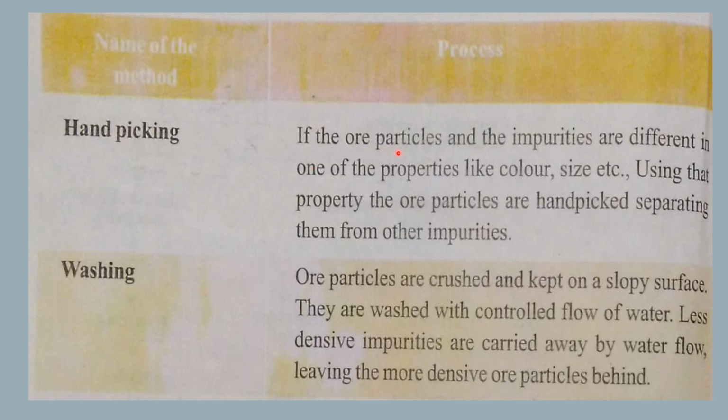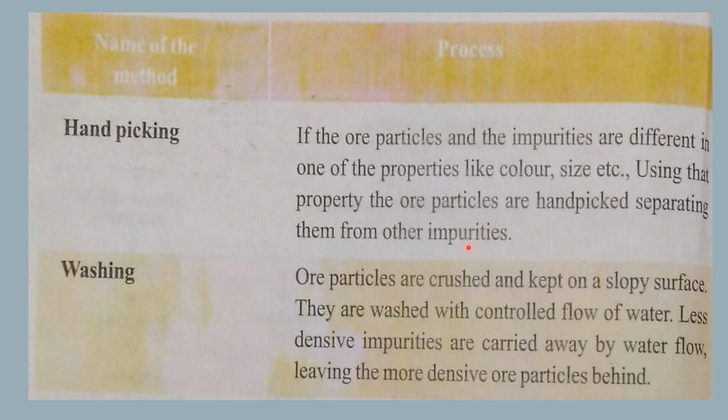If the ore particles and the impurities are different in one of the properties like color, size, etc., then using that property, the ore particles are hand-picked, separating them from other impurities. So when we are trying to separate the metal from its ore, the first step is dressing, meaning removal of the impurities.